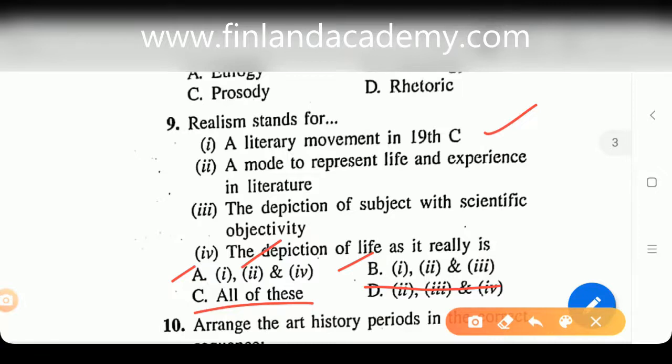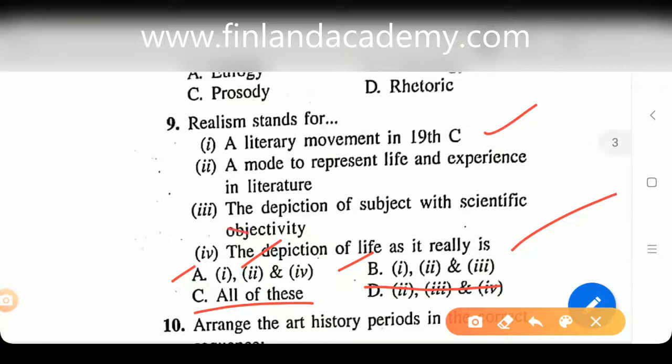Now let's look at option number 3. It says the depiction of subject with scientific objectivity. Option number 4, the depiction of life as it really is. This is undoubtedly the right option because realism depicts things as they are. So option number 4 is going to be the right one. Now let's again look at these two options.